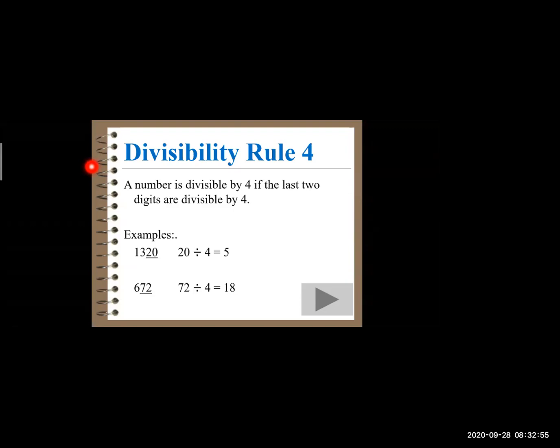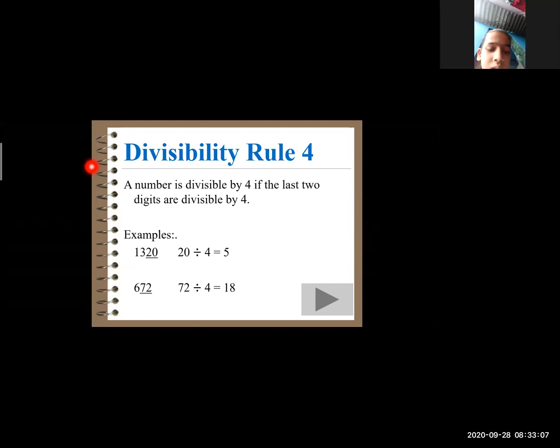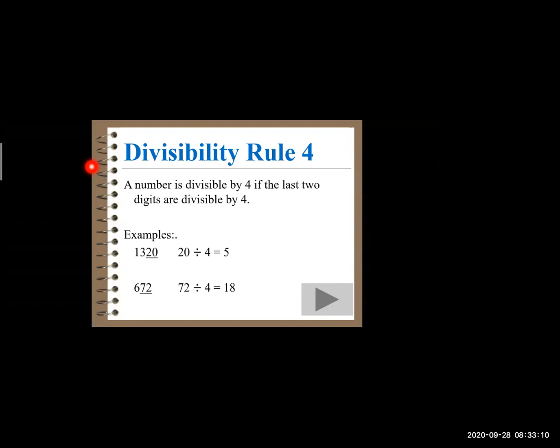See the first example. What is the number given on the left hand side? 1320. Very good. In this, what are the last two digits? 20. Okay, last two digits. So 20 when divided by 4, we get the answer 5. So it is completely divisible, isn't it? The 20 comes under the table of 4. So therefore, we can say that 1320 is divisible by 4.